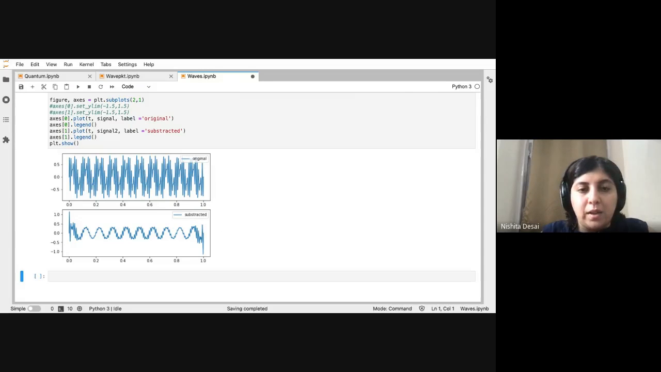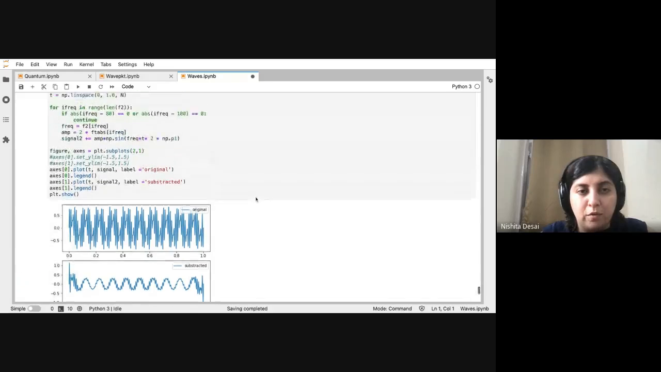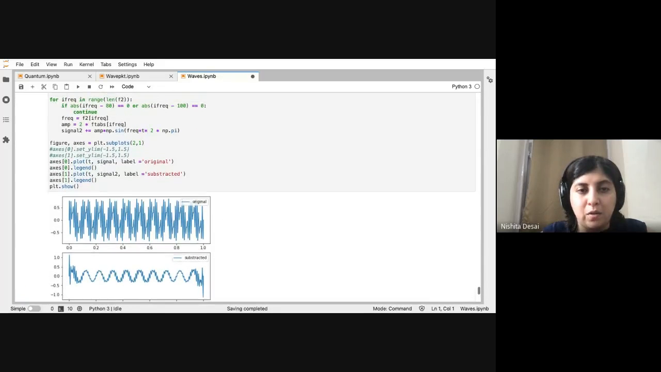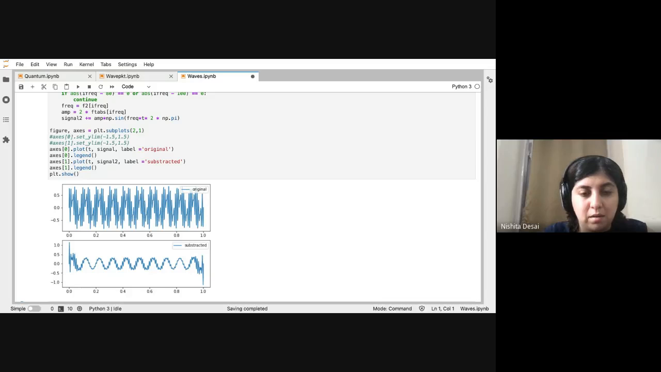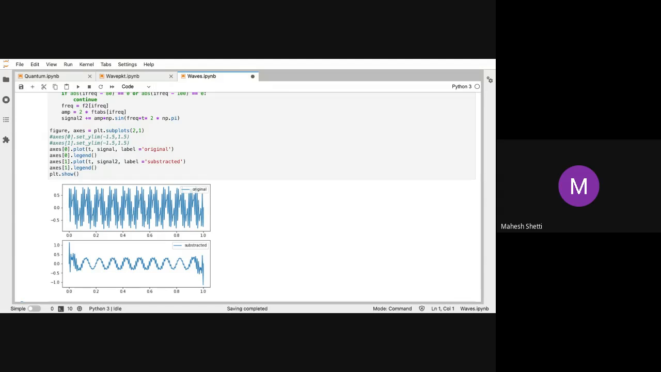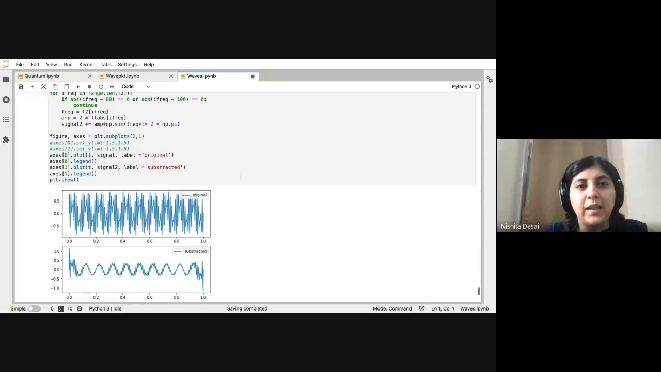Okay, so that is what I wanted to show you about Fourier transforms. Are there any questions here? This is something very interesting, that digitally you clean the signal. Yeah, exactly. You can start with a very noisy sample, and step by step clean up what you don't want.